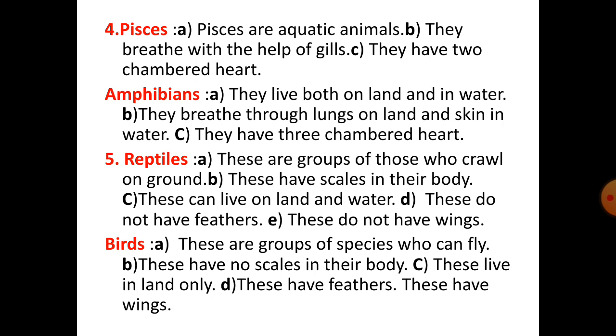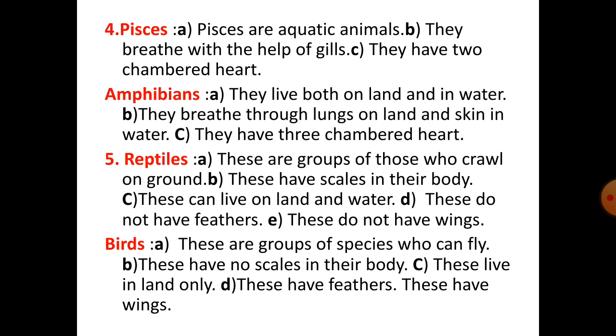Reptiles, first point, these are groups of those who crawl on ground. Birds, first point, these are groups of species who can fly. Second point, reptiles have scales on their body. Second point of birds, they have no scales on their body. Third point of reptiles, these can live on land and in water.